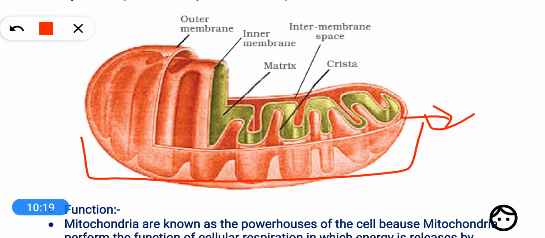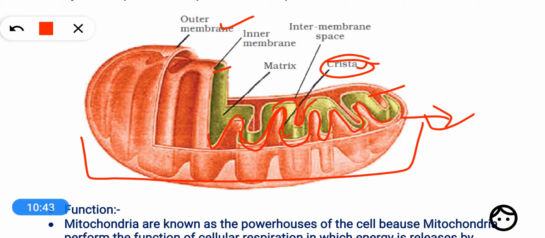One is the outer mitochondrial membrane, and another is the inner mitochondrial membrane. The inner mitochondrial membrane is folded inwards in finger like foldings. These finger like foldings are called cristae.